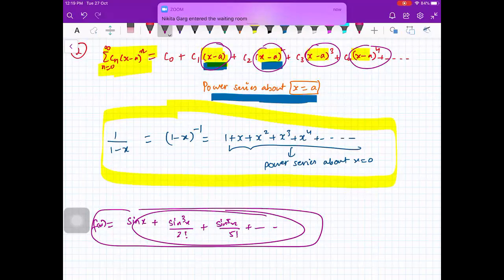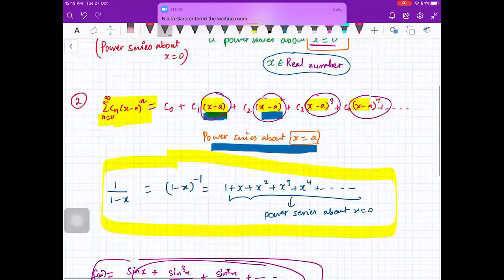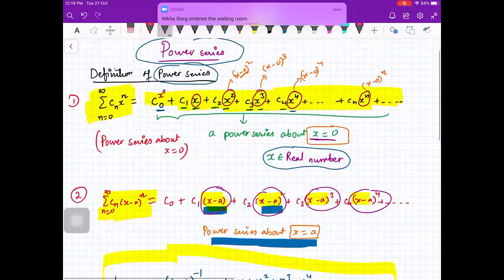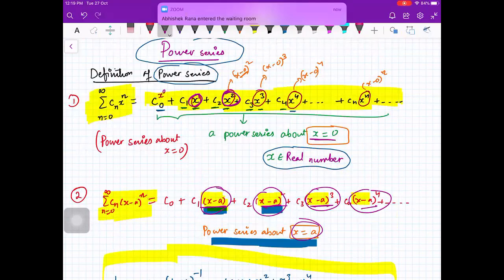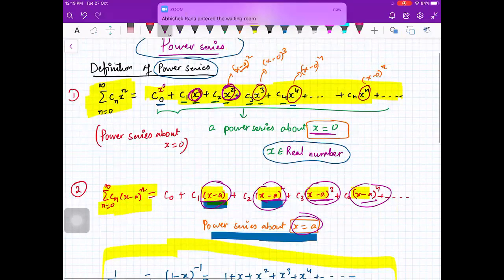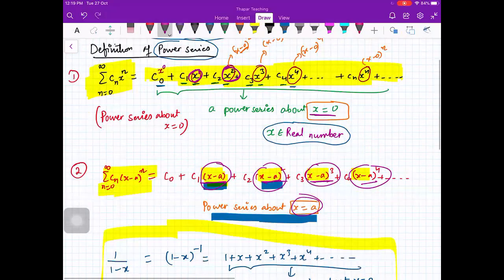Fine, beta. You see, if you have x minus a involved, that is called a power series about x is equal to a. I will just give you examples. And if only x is involved, that is called about x is equal to 0. That power series is about x is equal to 0. Here you have x only. That is actually x minus 0. Here you have x minus a. So I'll give you an example.